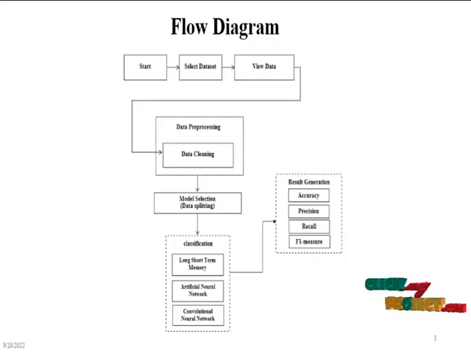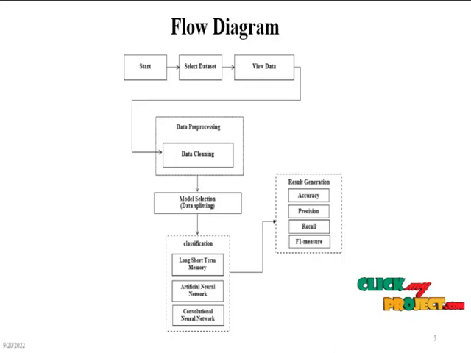Then it will be applied to data preprocessing. In data preprocessing, we are going to check the missing values. If there are any missing values in our dataset, we need to replace them, or otherwise we need to drop the particular column or row. Then we are going to select the independent variable and dependent variable from our dataset. Then it will be applied to model selection.